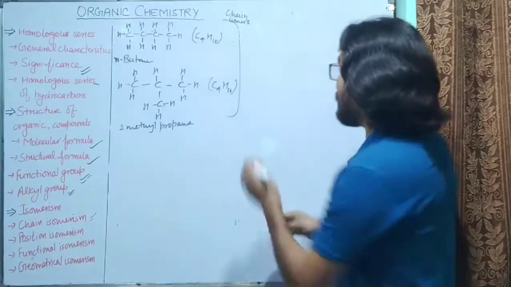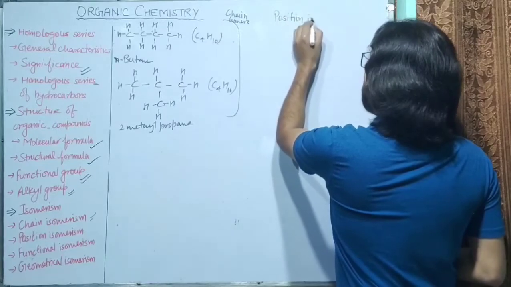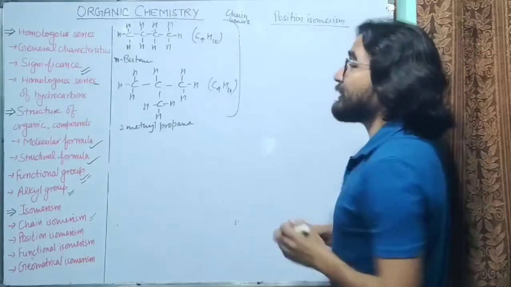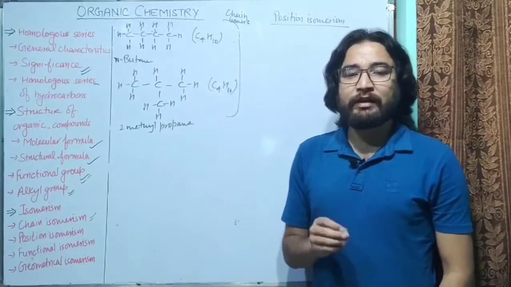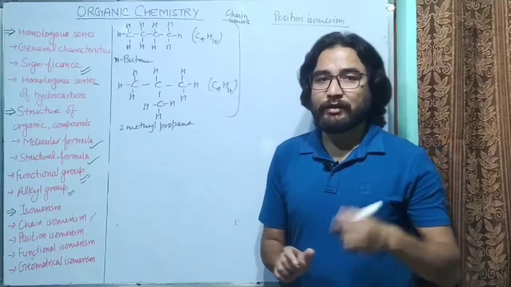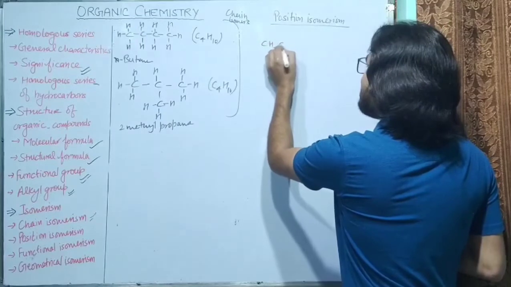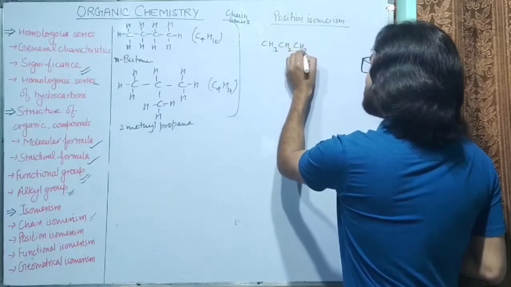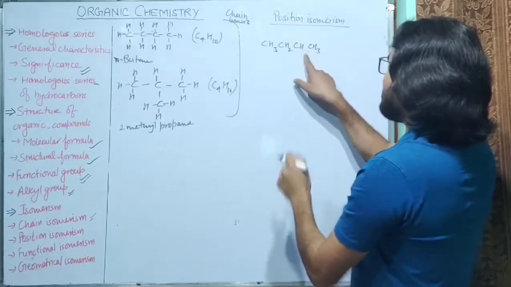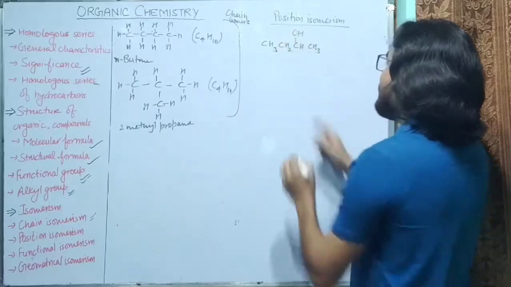The next is position isomerism and position isomers. So what is position isomerism? As I have told you, there are some functional groups which may be attached to the carbon atom. Let's see some examples. Like we have CH3, then CH2, then CH2, then CH3. Now instead of one hydrogen atom here, we have an OH group.